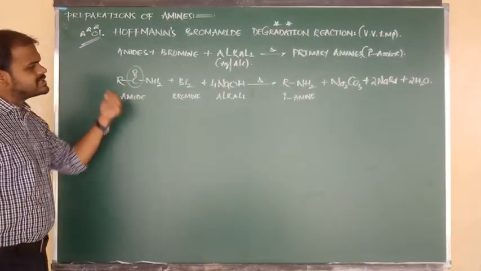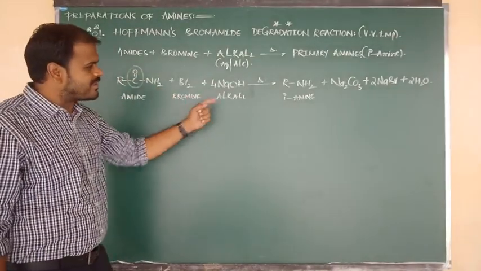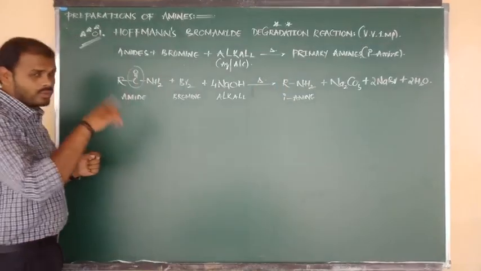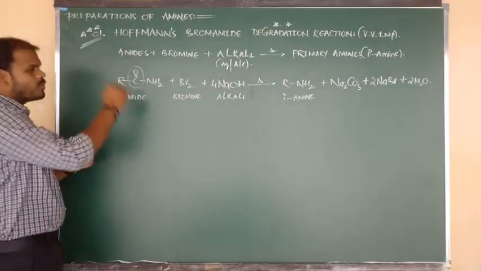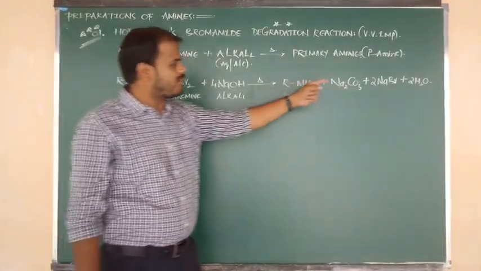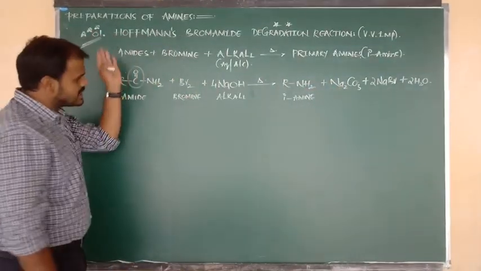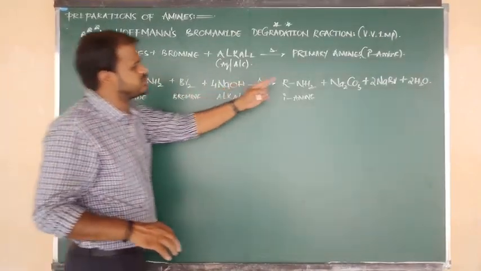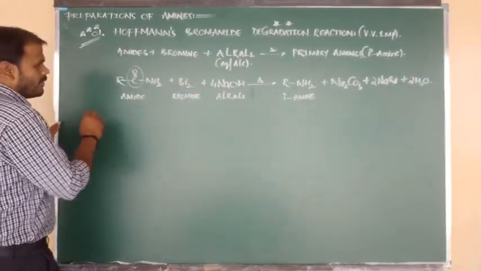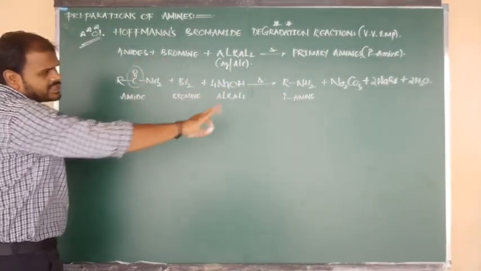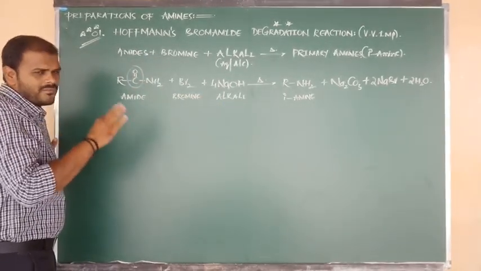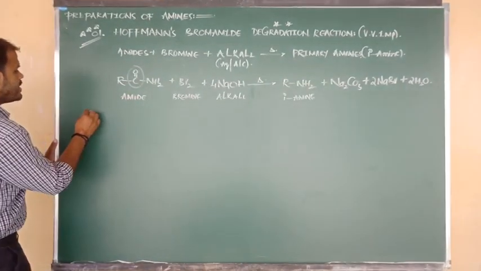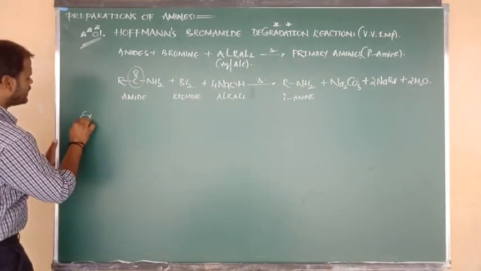So I hope you understand this reaction clearly. Amides on reaction with bromine in presence of alkali give primary amine. But that amide undergoes degradation. The C double bond O group undergoes degradation in the form of Na2CO3. So after loss of C double bond O, we can easily write the product R bonded to NH2. Very good. So I hope the statement and reaction are both perfectly okay now. Now here I am going to consider an example.